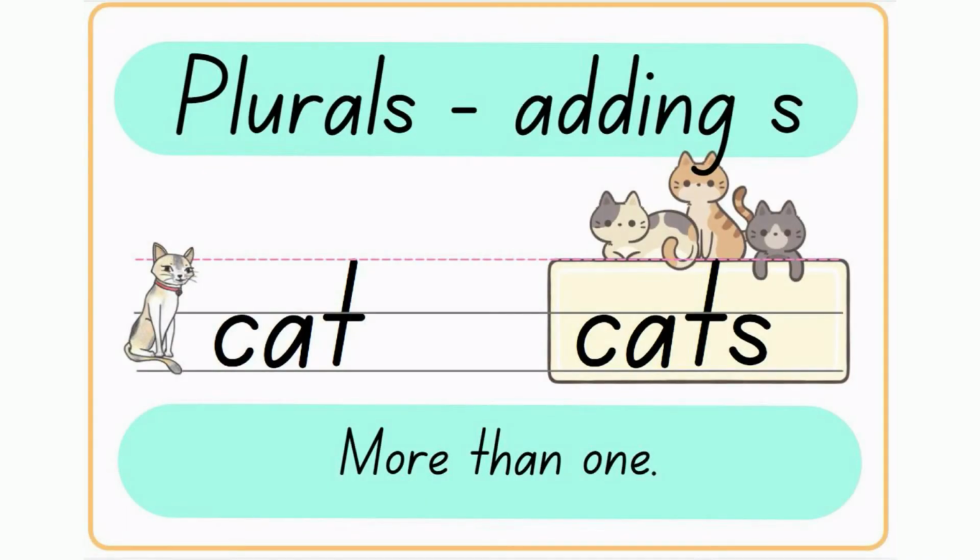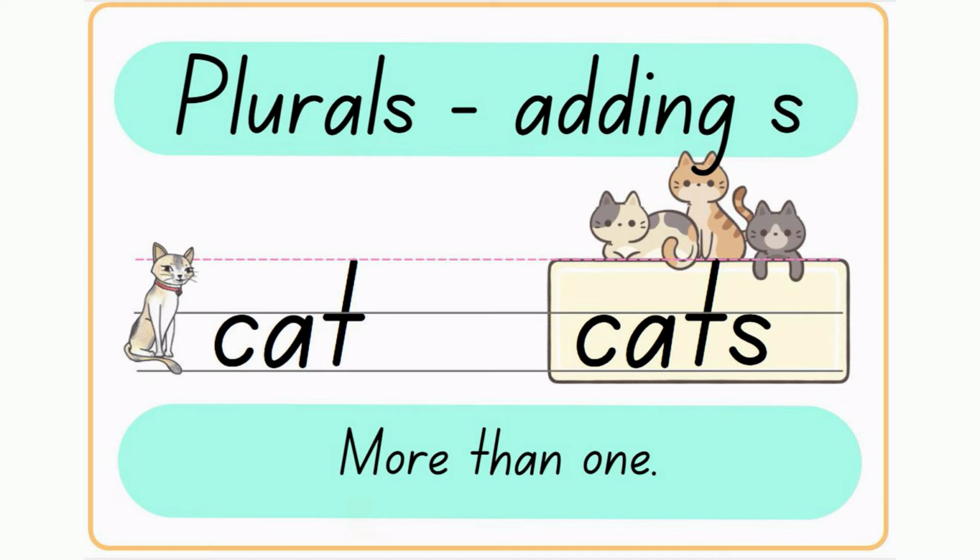This poster says plurals, adding S, and down the bottom it says more than one. On this side you can see a cat. We have learnt to spell cat, k-at. There is only one cat, and that's how you spell cat.